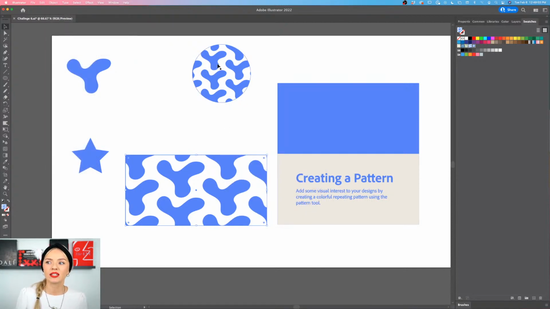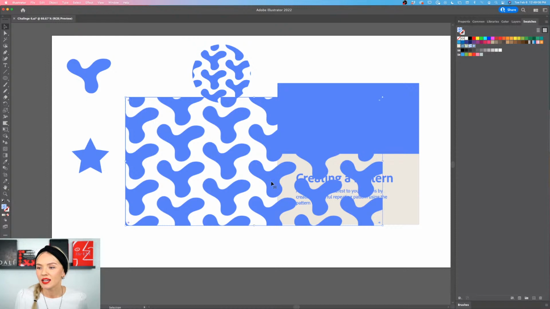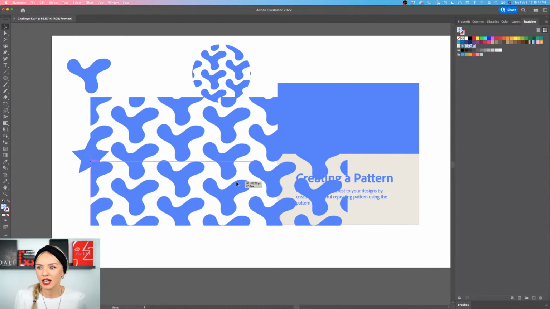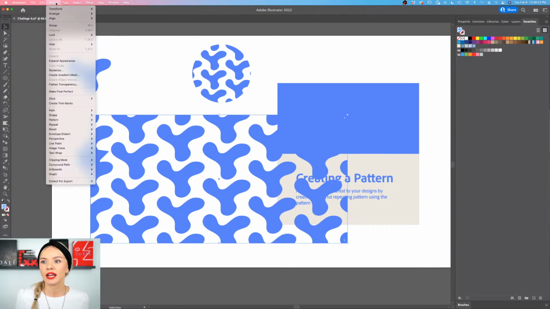I'm not moving this one, this one is already set, so I'm going to hold Shift and resize this rectangle quite a lot, and I'm going to find a good position for it to be filled with this pattern.